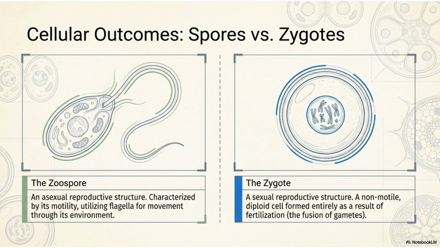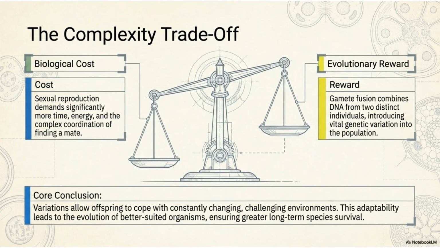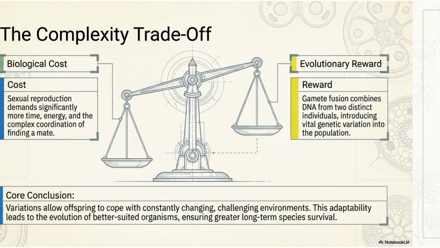Reproductive outcomes differ at the cellular level. The zoospore is a motile asexual structure, while the zygote is a non-motile diploid cell formed by the fusion of gametes in sexual reproduction. The complexity trade-off highlights that sexual reproduction is biologically costly, demanding more time and energy. However, the evolutionary reward is vital genetic variation, which increases long-term species survival.